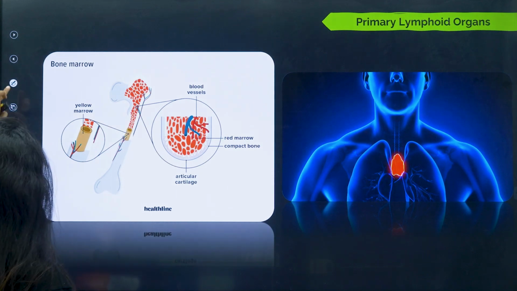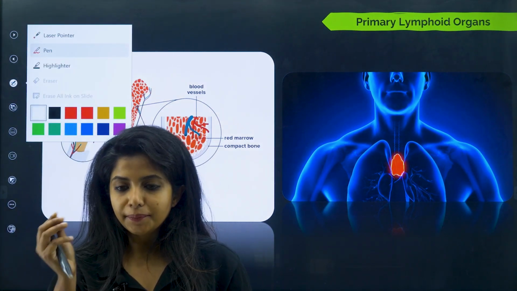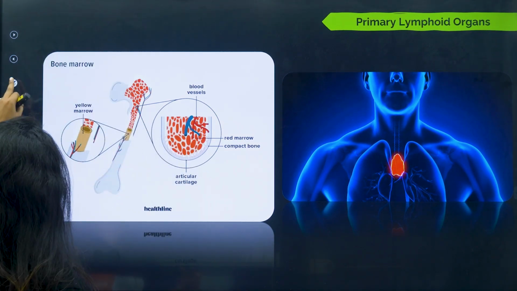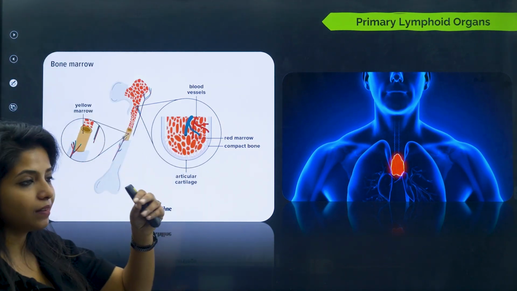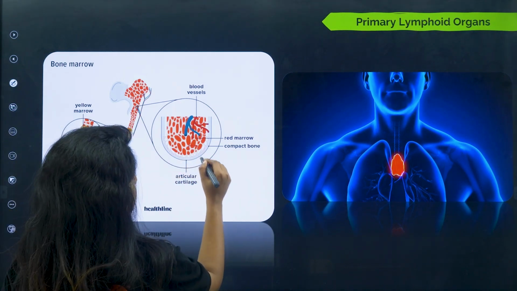Here you have bone marrow. Just see inside the bone. The bone does not have nothing. The bone has something known as bone marrow. There is red marrow, there is yellow marrow. Initially our bone has more red marrow, and this red marrow has stem cells.